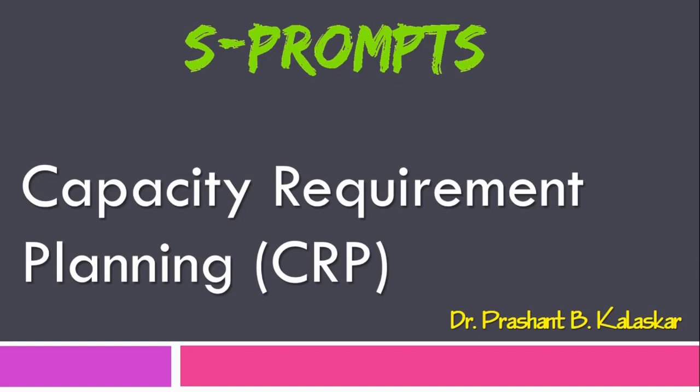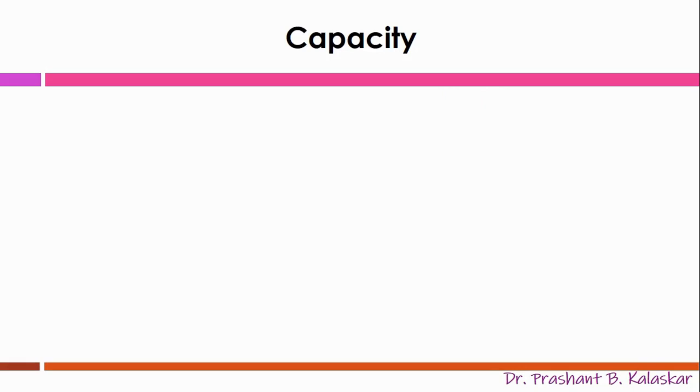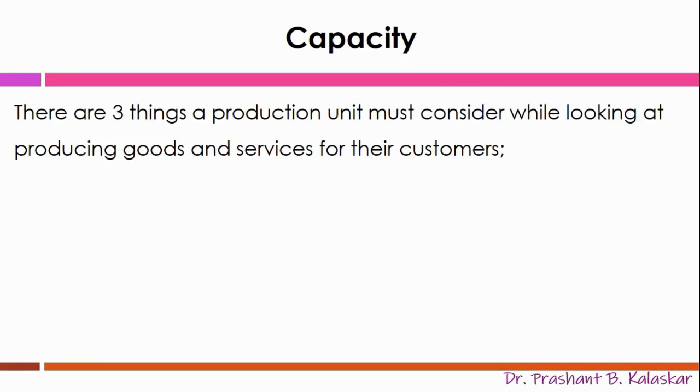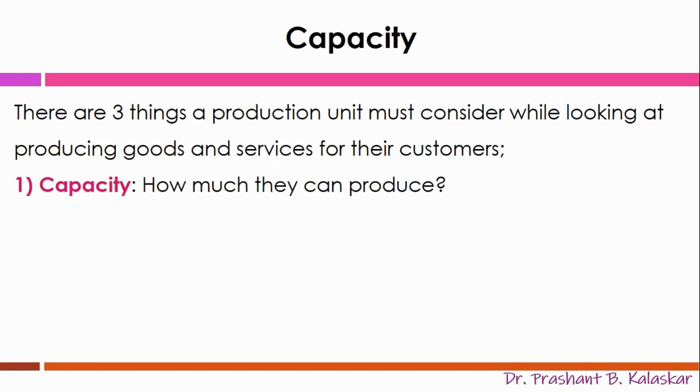Let's move on to our discussion with some basic understanding of what capacity is and how capacity planning can be done. There are three things which are very important for a manufacturing organization before producing goods and services for their customers. The first thing is capacity. The various questions related to capacity which we must answer before we decide on capacity requirement planning are: how much are we able to produce now in a particular period of time, say in one shift of the production cycle, and what is the maximum quantity we can produce in a particular manufacturing period of time.